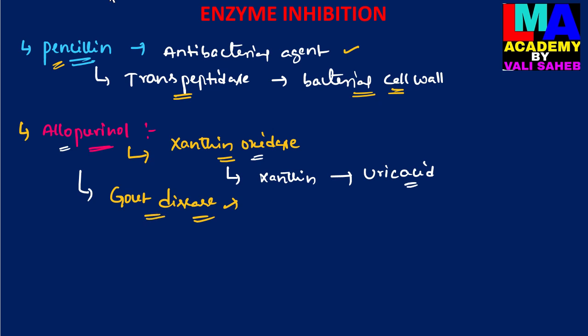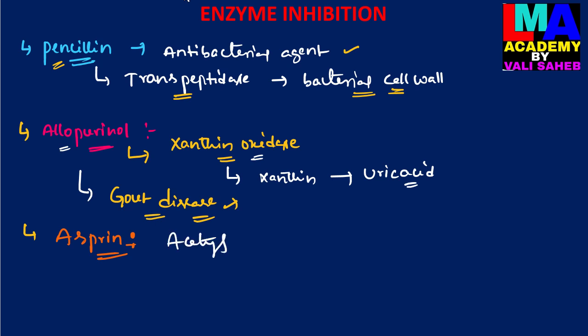Then another example of an irreversible inhibitor is aspirin, which is also known as acetyl salicylic acid.